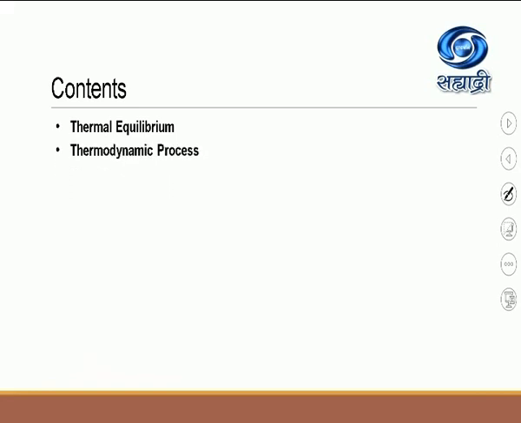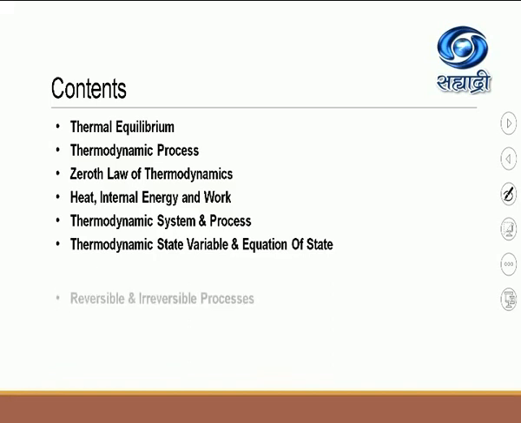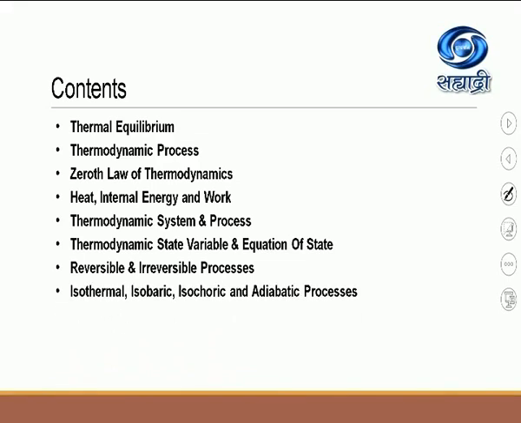Let us see the contents of the topic: thermal equilibrium, thermodynamic process, zeroth law of thermodynamics, heat, internal energy and work, thermodynamic system and process, thermodynamic state variable and equation of state, and irreversible processes, isothermal, isobaric, isochoric and adiabatic processes, cyclic processes and free expansion.